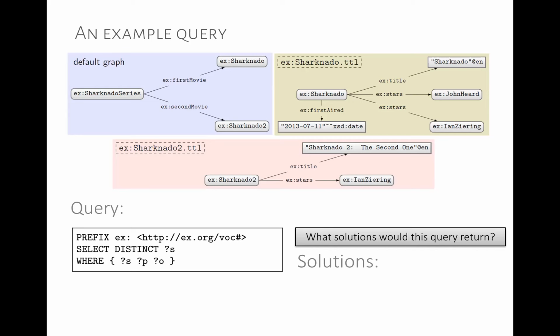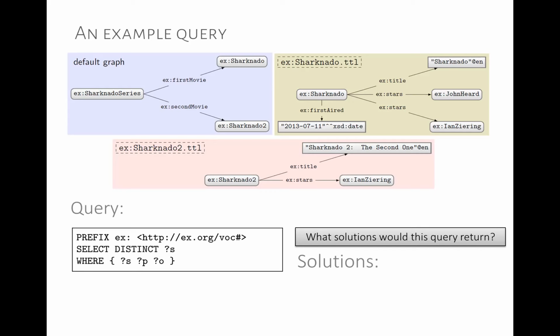So what solutions would this query return? Any ideas? We're asking for the unique subjects effectively. We have all three variables here, which will match any triple, and we say let's look for distinct subjects. What solutions would this query return? The question is, what graphs are we going to query over?